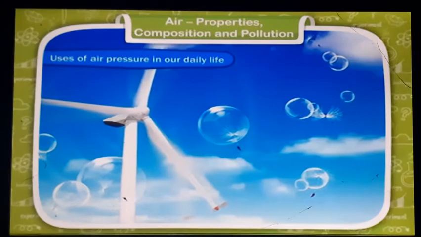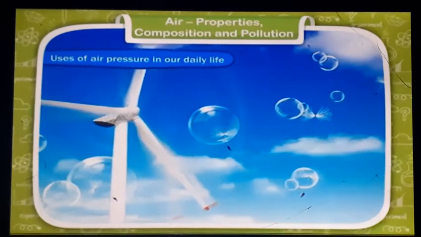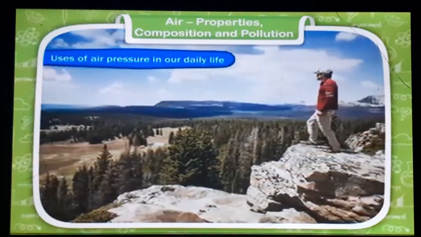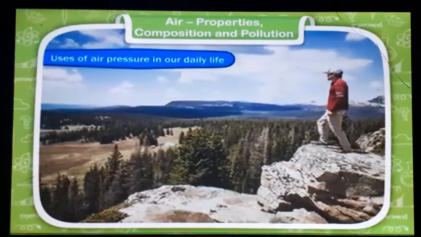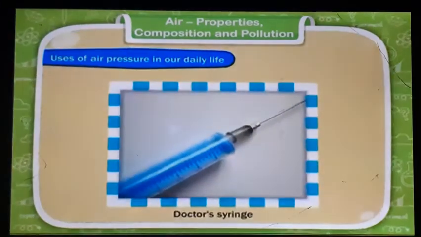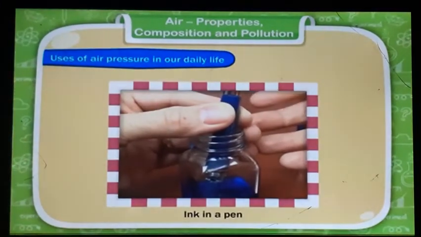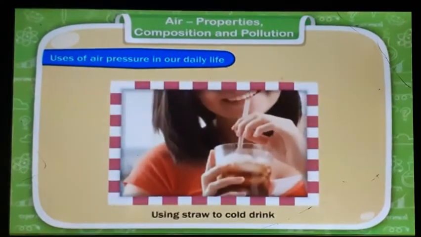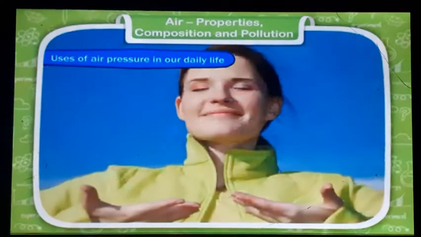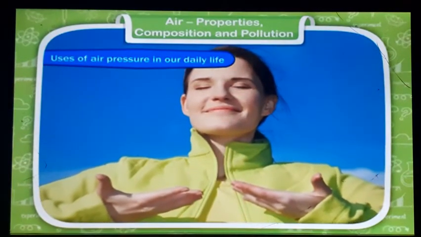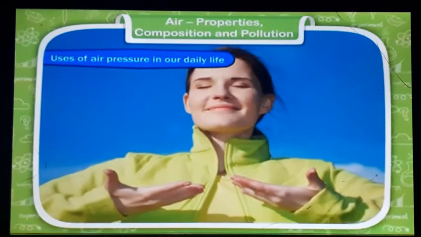Uses of air pressure in our daily life. We know that air has pressure. The pressure of air is used in many ways. It is used in a doctor's syringe, for filling ink in a pen, pumping air into a tube, and using a straw to drink cold drinks. It works in our body also. Breathing controls the balance of air pressure.